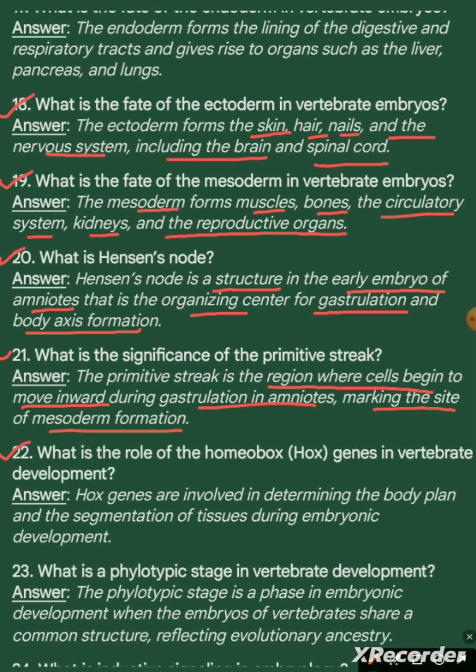Question 22. What is the role of homeobox genes, called Hox genes, in vertebrate development? Answer. Hox genes are involved in determining the body plan and the segmentation of tissues during embryonic development.